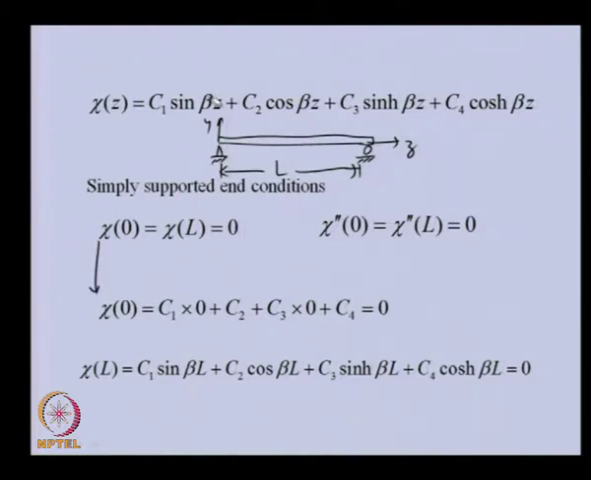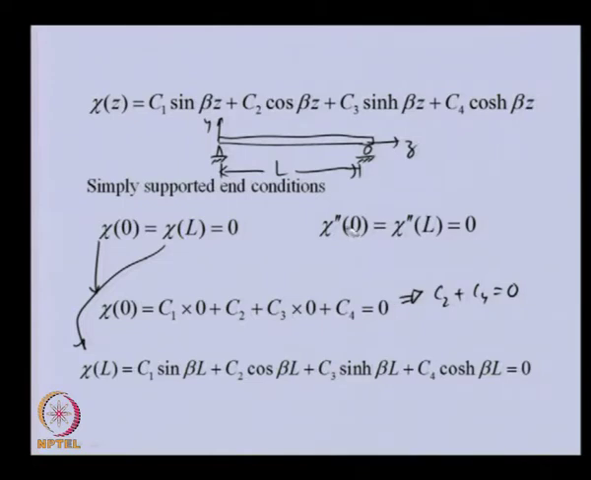if we put z equal to 0 here, this sine term will be 0, this cosine term will be 1, and similarly this will be 0 and this cosine will be 1. So, we get this term. Basically, this equation is C2 plus C4 equal to 0 if we simplify. Similarly, if we put z equal to L in this expression for the second boundary condition, all the terms will be there, including sine beta L. This is equal to 0 because the displacement at z equal to L is also 0. So, this is the second equation.